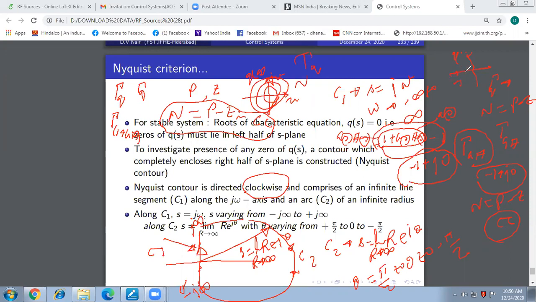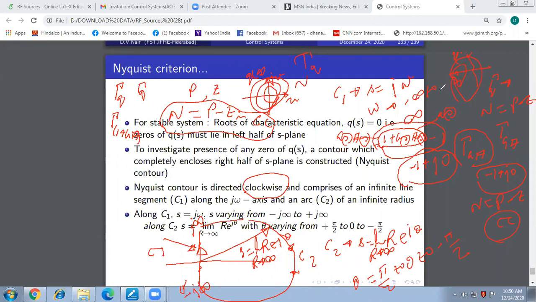On the negative real axis at unity distance from the origin, right? This is minus 1 plus J0. So if the contour gamma Q is enclosing the origin twice in the counterclockwise direction, then the contour gamma GH will encircle the minus 1 plus J0 point twice.